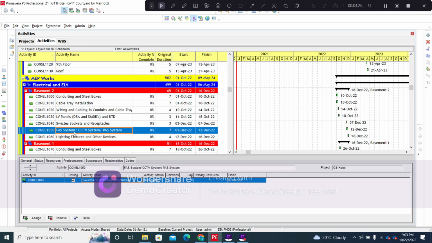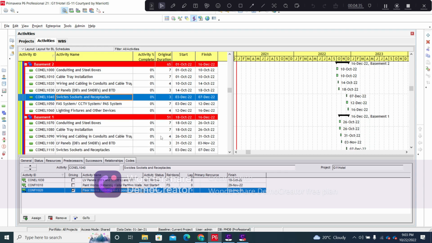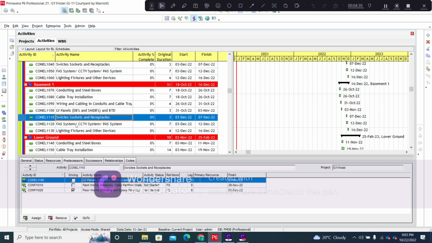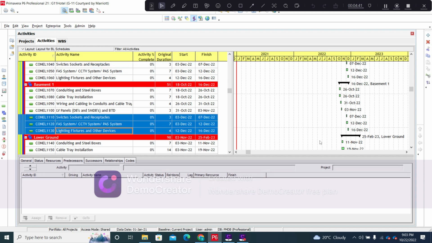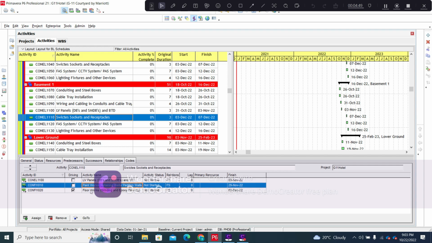So these activities come under the third phase of the MEP and can only be completed once the finishing works have been completed on that certain floor. Same phenomena has been used on all other floors. Here you can see that these three activities are starting with a certain lag once the finishing works have been completed on that particular floor. That includes the paint work and the floor works.